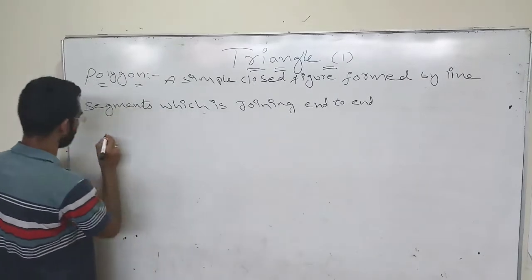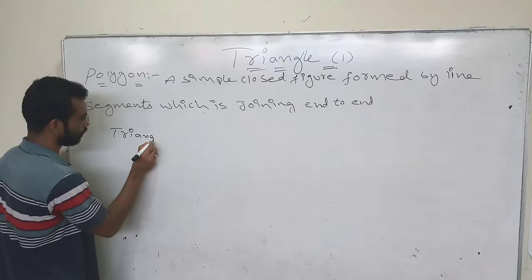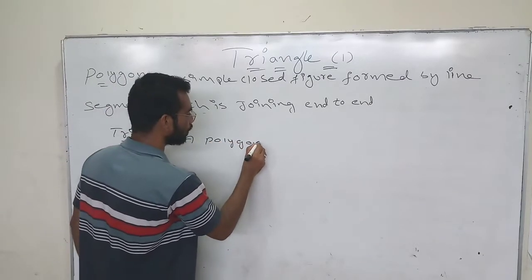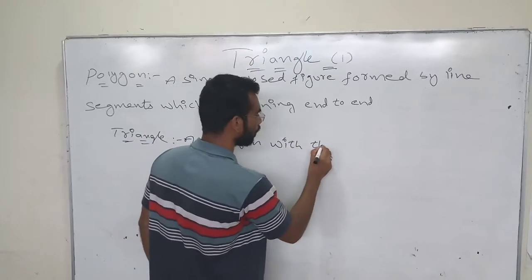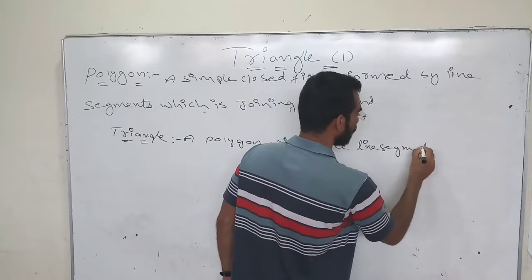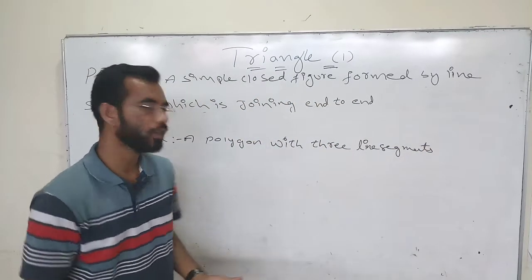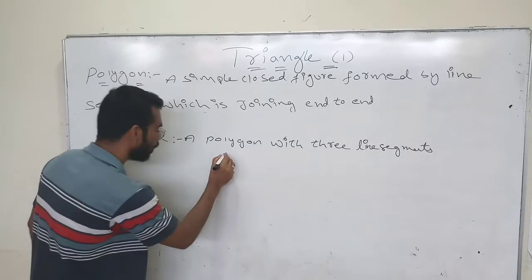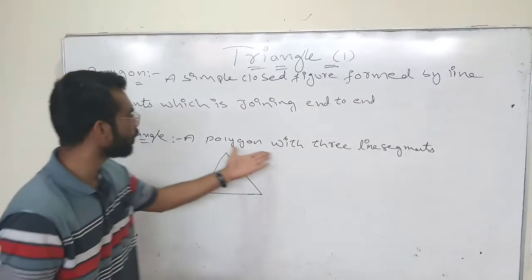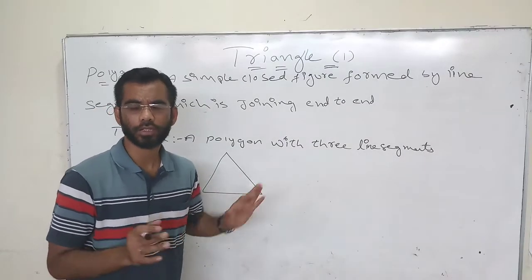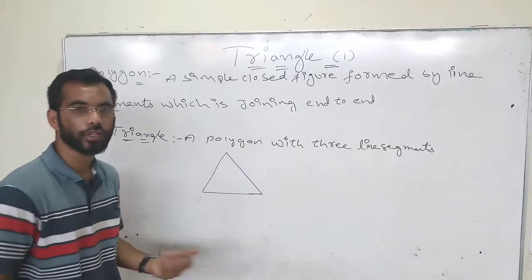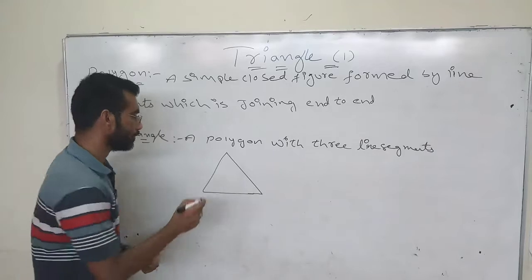Now, what is a triangle? Simple definition: a polygon with three line segments. What is a polygon? A simple closed figure. A polygon with three line segments is a triangle. Simple. Finished.